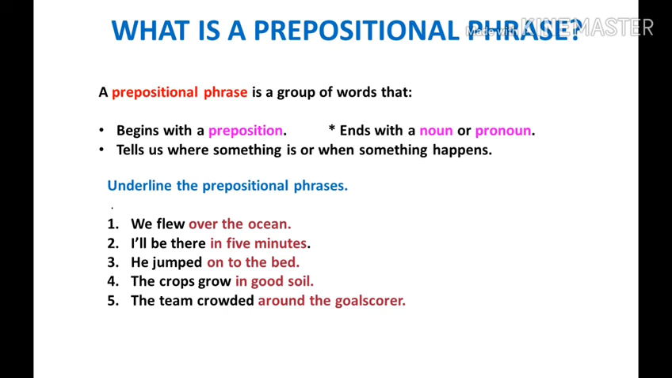We can see, the crops grow in good soil. In soil, soil is the noun. The team crowded around the goal scorer. Around is a preposition. Goal scorer is a noun. See children, it starts with a preposition and ends with a noun. And it tells us where something is or when something happens.